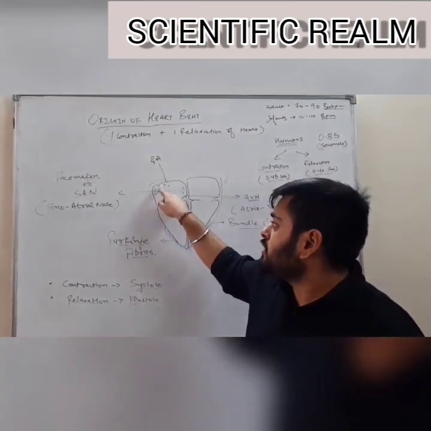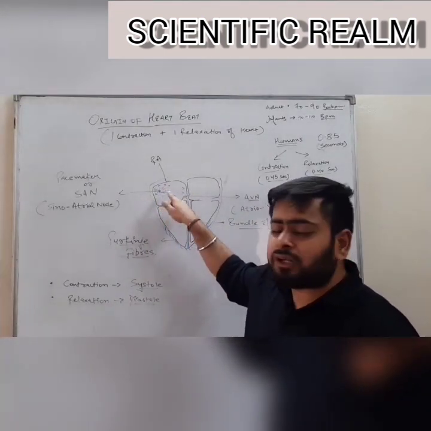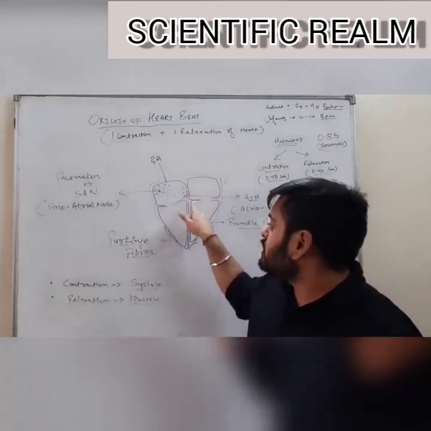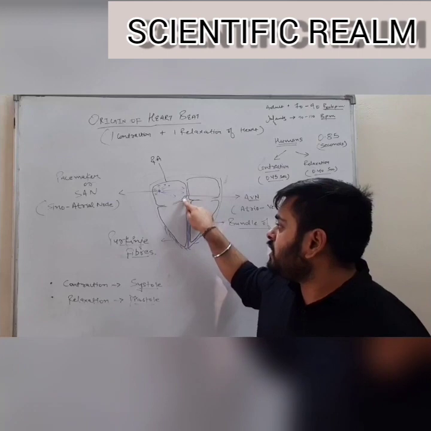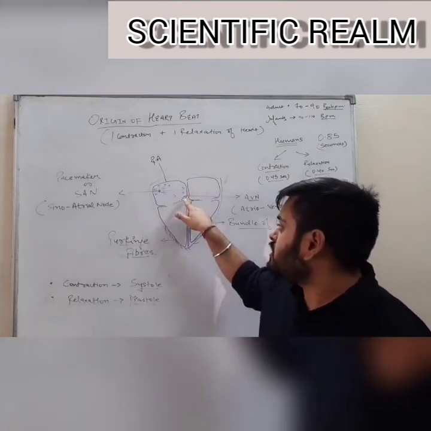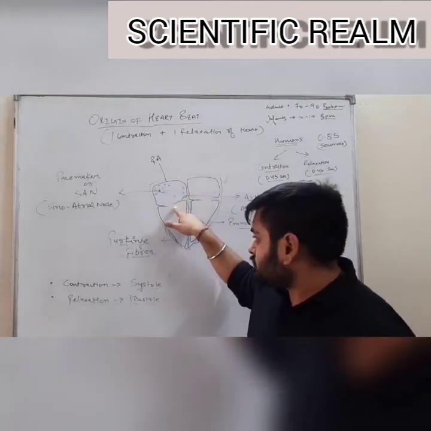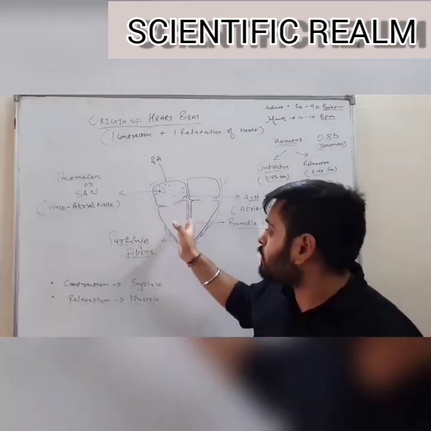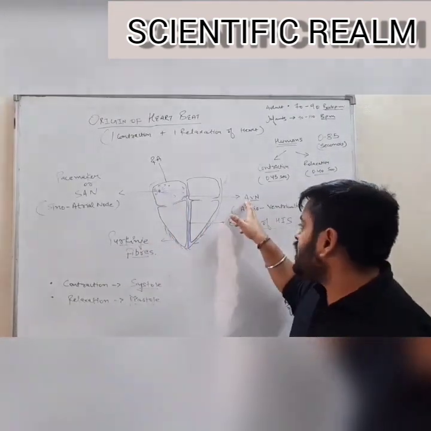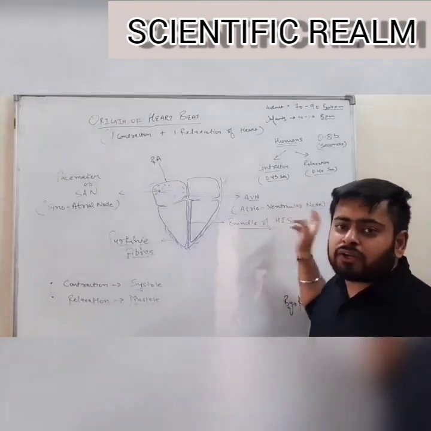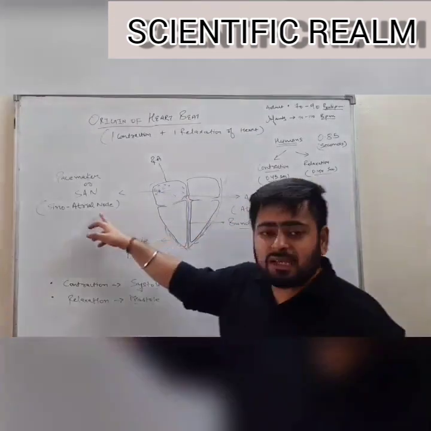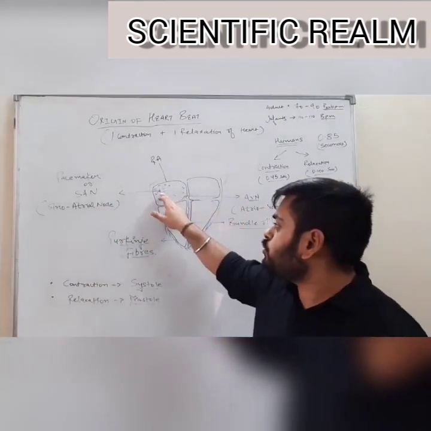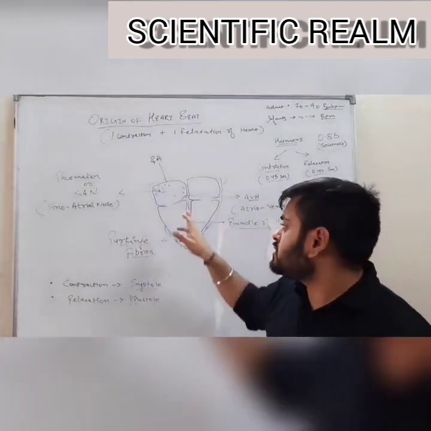From the SAN, the electrical or nerve signal travels towards all the regions of the heart, and it interacts with the second region in its path, which is close to the tricuspid valve of the auriculoventricular aperture of the right-hand side, known as AVN, the atrioventricular node. SA node and atrioventricular node: these are the two junctions where the origin of the heartbeat starts.